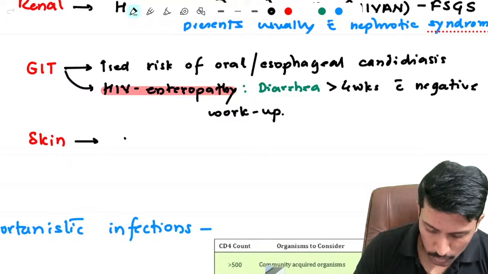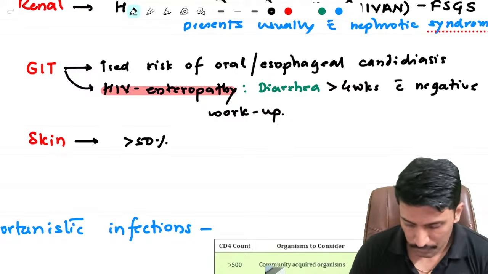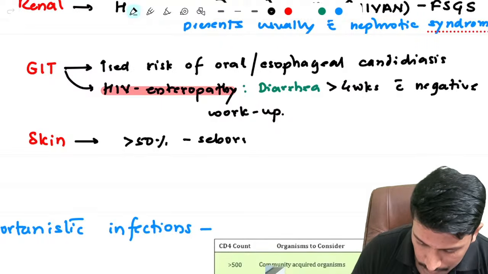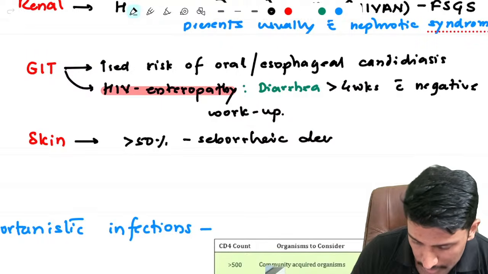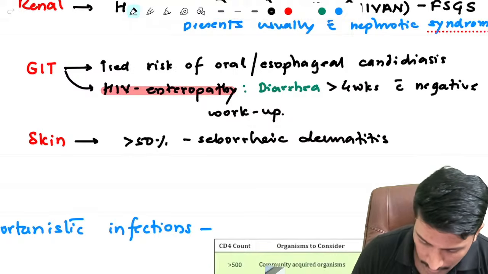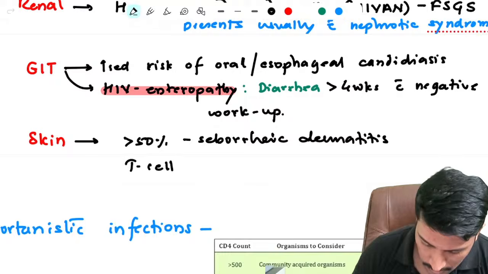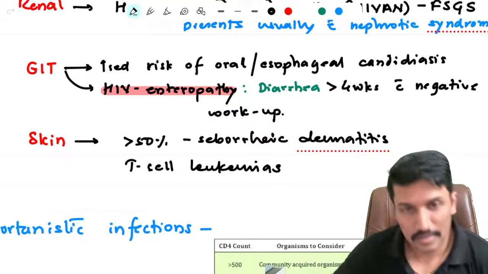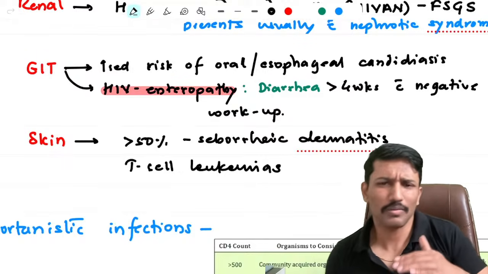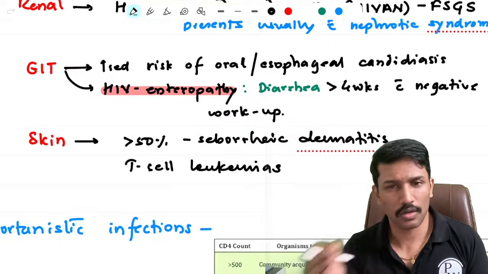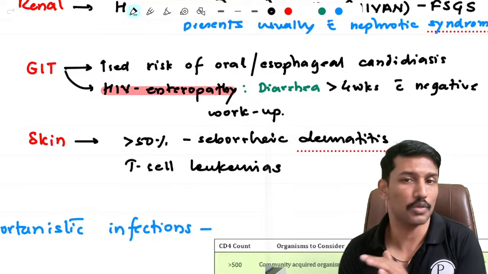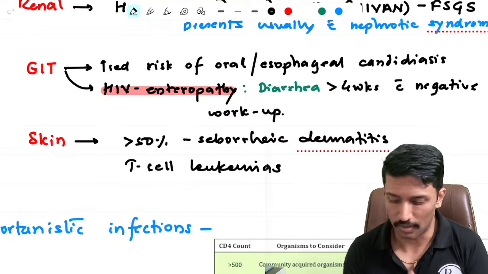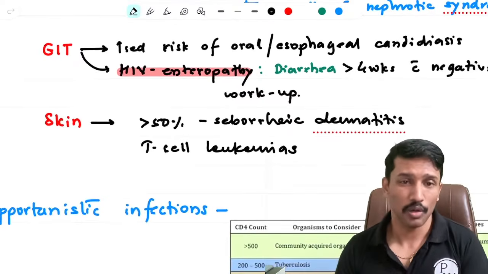Then skin. So more than 50% of HIV patients have seborrheic dermatitis. And they also have T cell leukemias infiltrating the skin. So these are all common manifestations of organ involvement in HIV. This is a very brief list. It's not an extensive list. In a proper exam, if you are able to write these many, it is more than enough. With the time available for you to write an answer sheet, this is more than enough.